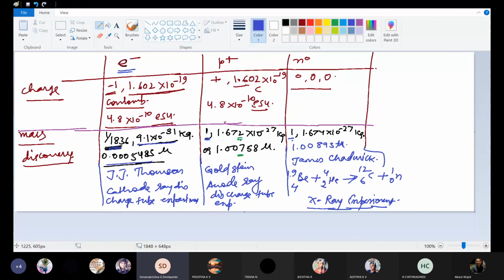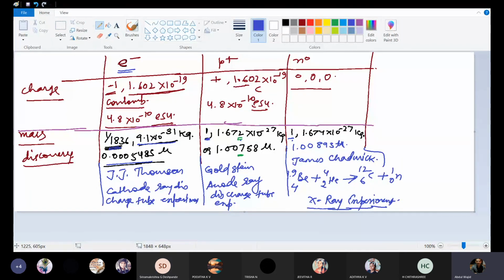Sir, and one more. In the anode ray tube, gas will be there, like hydrogen gas. Yes, everything will remain the same. Pressure will be required, but it won't be normal atmospheric pressure. It will be very, very low. And whatever potential difference or pressure you have written, everything will remain the same, only the nature differs. I'll try to cover it in tomorrow's class. If not tomorrow, then in the next class. Fine?